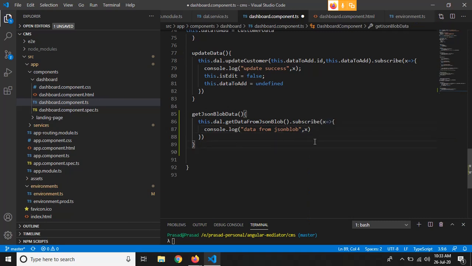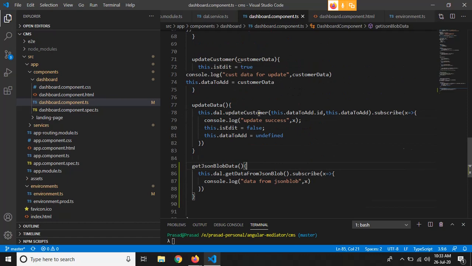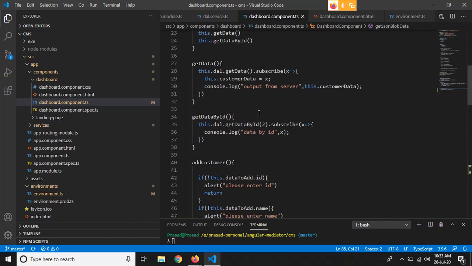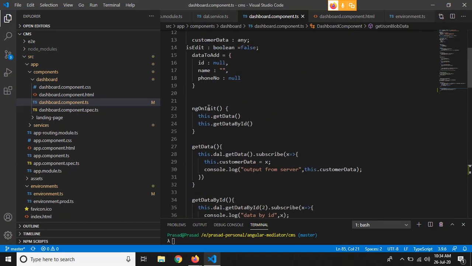So now we have written a function to get the data from the JSON blob. This function will not work until we call it, right? We want this data at the time the component loads or initializes. So for calling that function at component initialization, we call it in our ngOnInit hook.